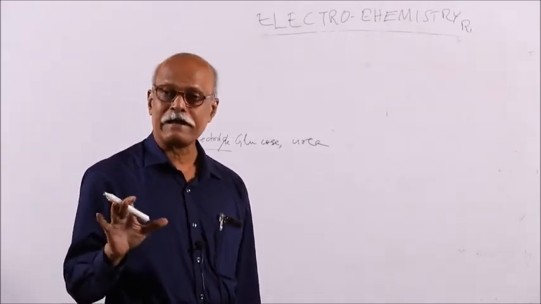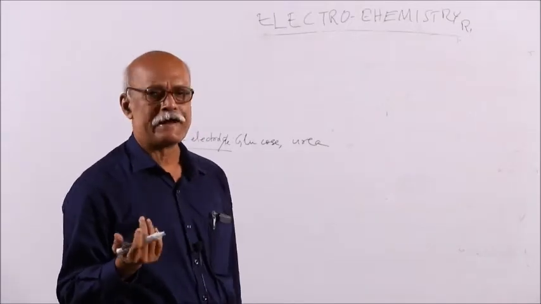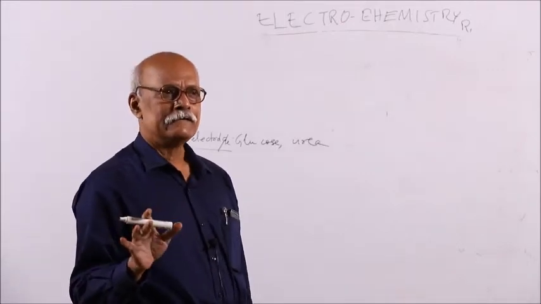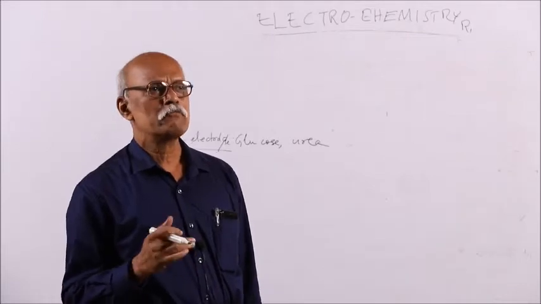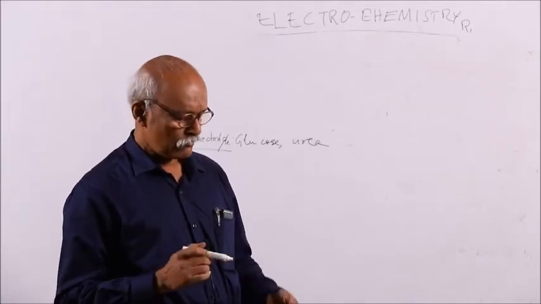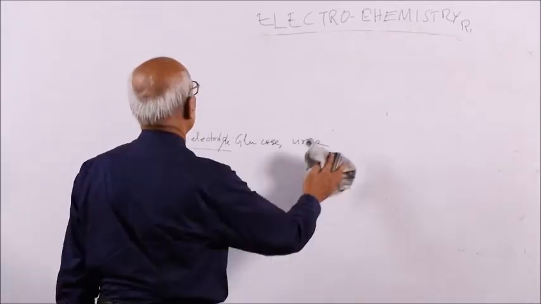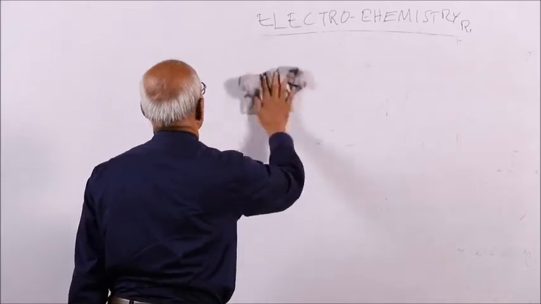If that is a strong electrolyte, the specific conductance will be more, as for example, sodium chloride, hydrochloric acid. If it is a weak electrolyte like acetic acid, ammonium hydroxide, then naturally the conductance will be less. So knowing the conductance, you can also predict the percentage of ionization or degree of ionization. You can measure it.